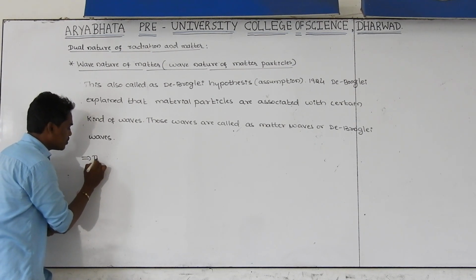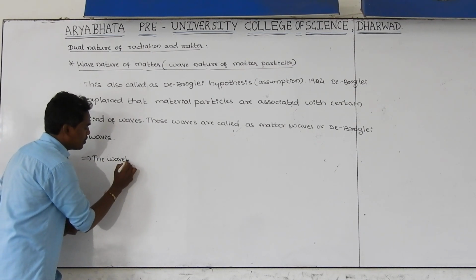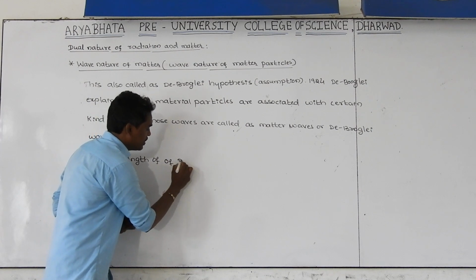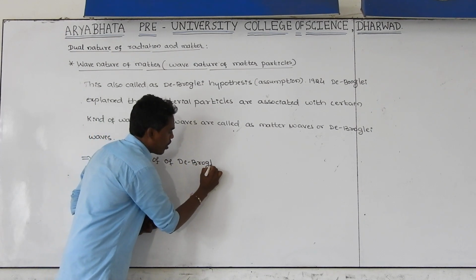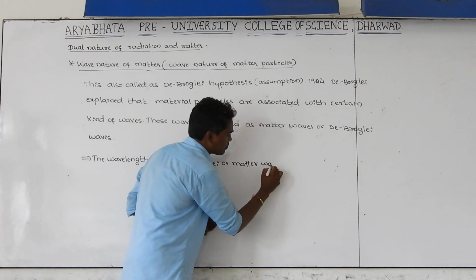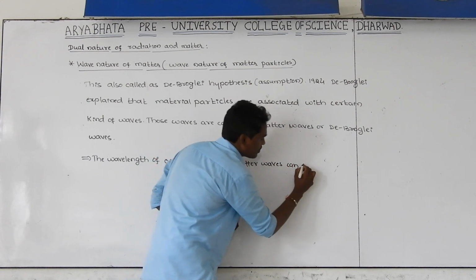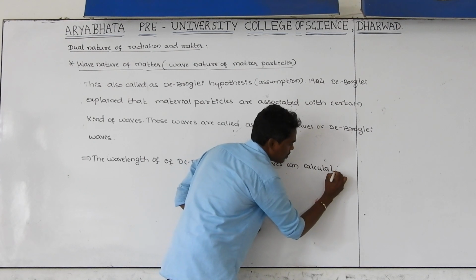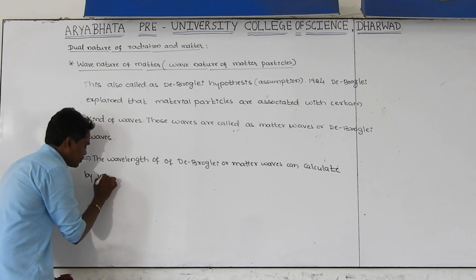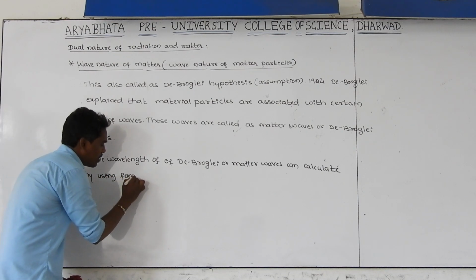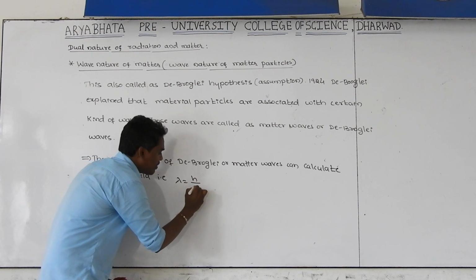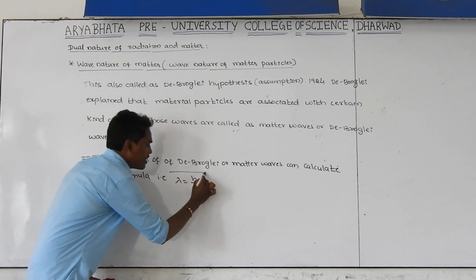And the wavelength of de Broglie waves or matter waves can be calculated by using a theoretical formula, that is lambda is equal to h divided by p.